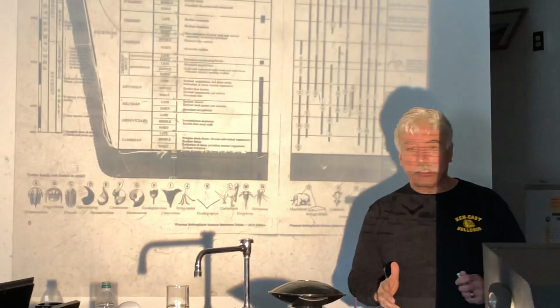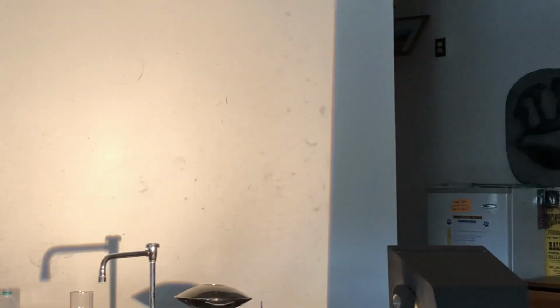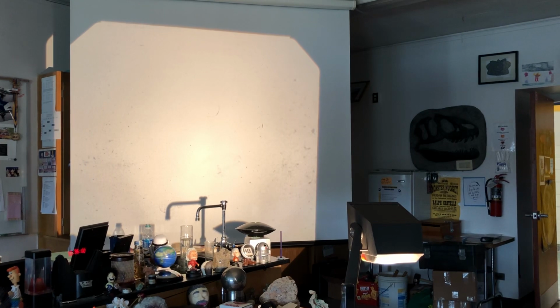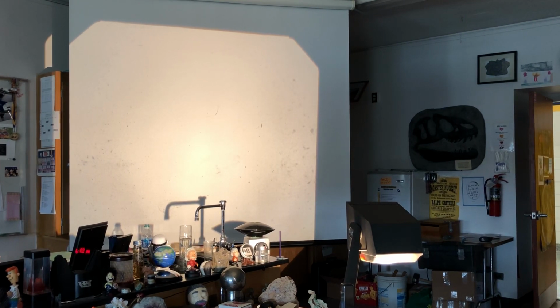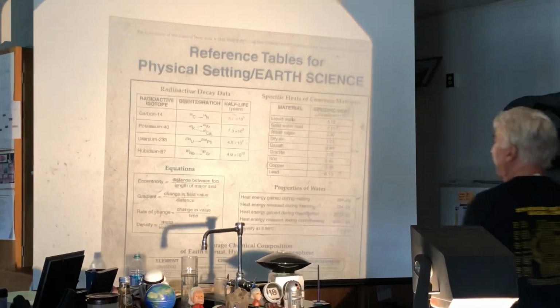Now we got one more thing to talk about. What we just have gone over is relative dating. We also have something called absolute dating. Now absolute dating actually has to do with page 1 of your reference table. And on page 1 of your reference table, you actually have a radioactive decay chart.